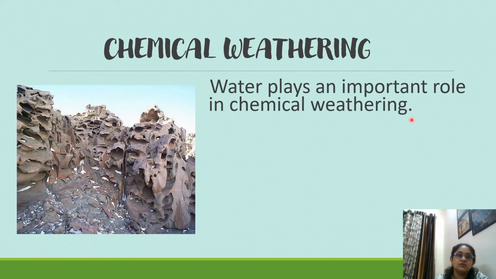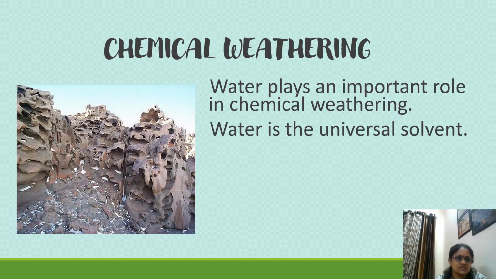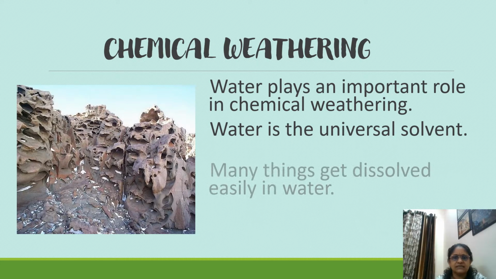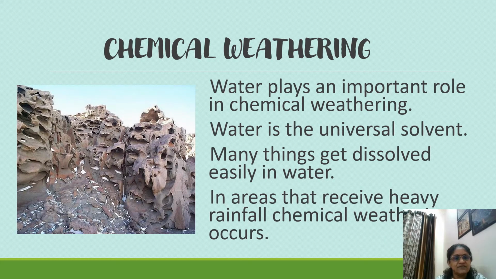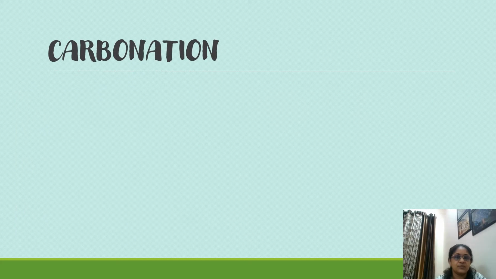Last time also I told you how water is an important agent in weathering. So here, in chemical weathering also, water plays a very important role because it's a universal solvent. It can dissolve anything in it. So many things get dissolved in it. In areas that receive very heavy rainfall, chemical weathering is very prominent. So we'll see how. The first part of it is carbonation.